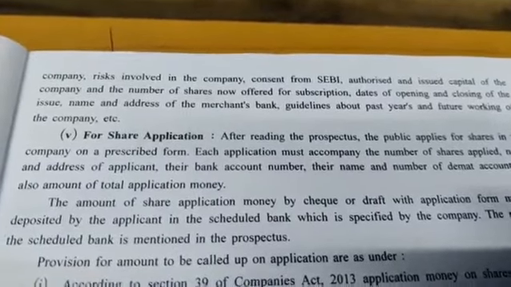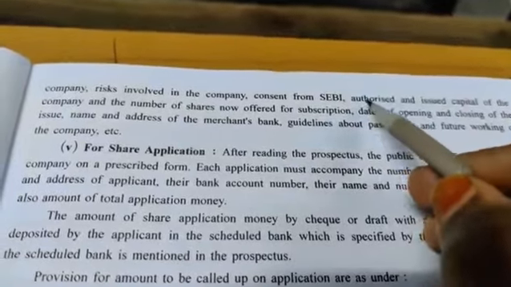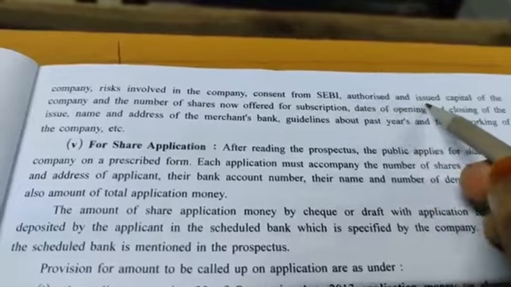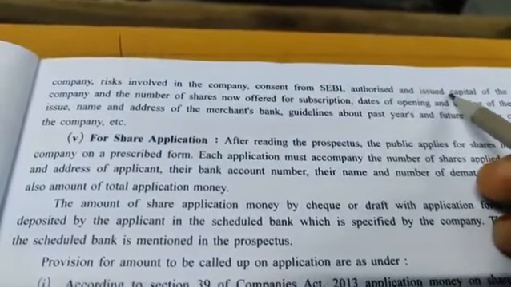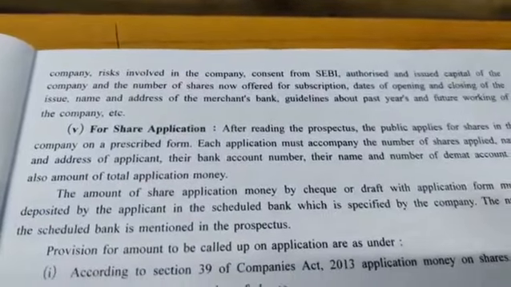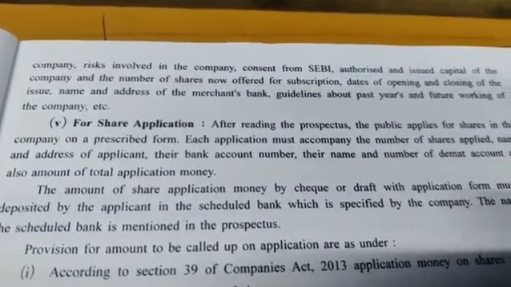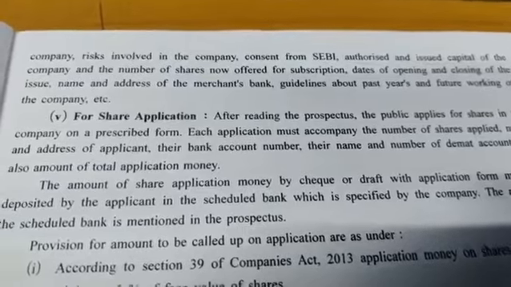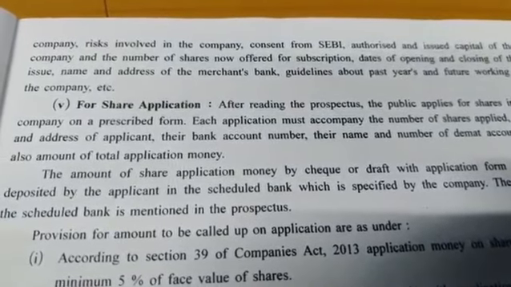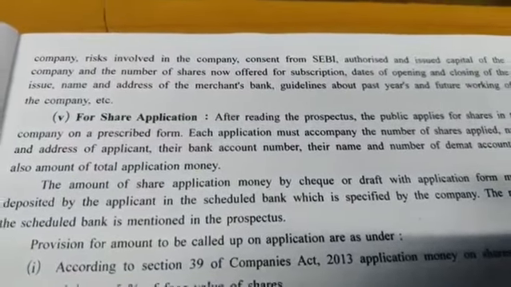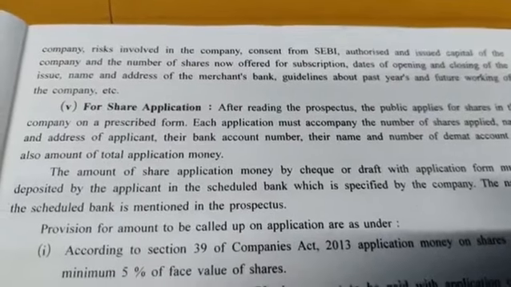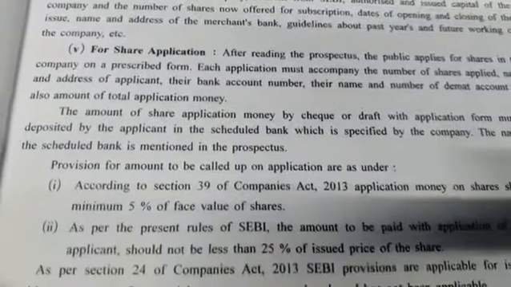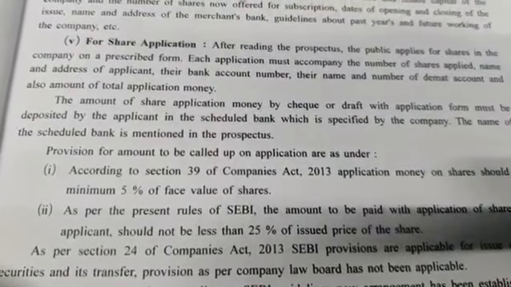Authorized and issued capital, we have already discussed. Authorized capital means how much is your total limit which you can take from the public. Out of this total limit, how much you are asking from the public is known as issued. And the number of shares now offered for subscription, dates of opening and closing of issue, name and address of merchant bank, in which bank your account is there, guidelines about past years and future working of the company. So all these details you have to mention in the prospectus.